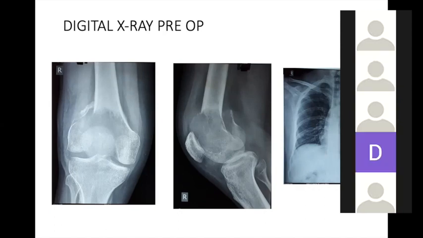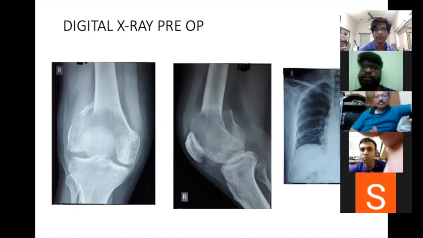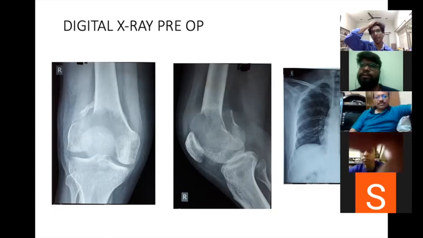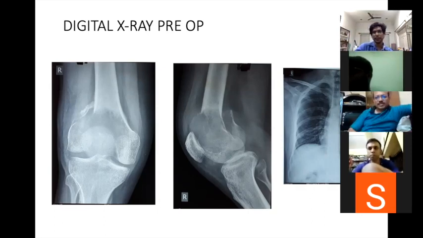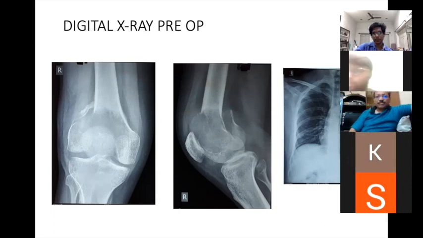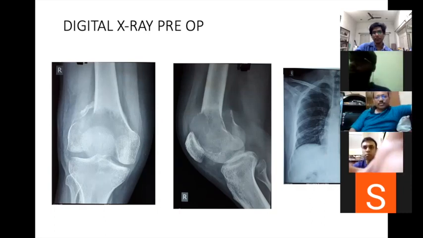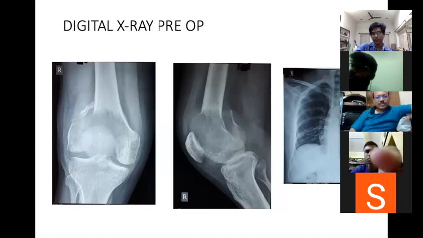Paul sir, can you help us juniors to describe the X-ray? Once we have this type of X-ray, first we have to see whether it is a mature or immature patient. This is a mature patient. Next we have to see the location. First is the age. I will go with A, B, C, D. A is for age and adequacy of the radiograph. It is a mature patient, but we want an adequate radiograph. For an adequate radiograph, both the proximal and distal joints should be visible.